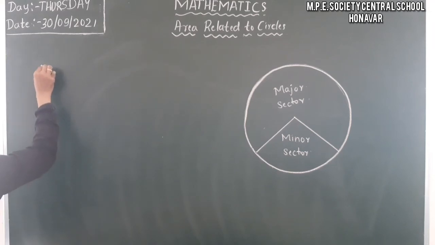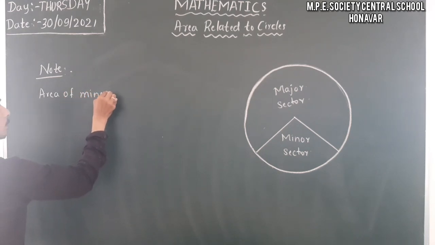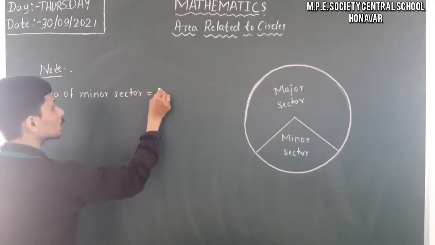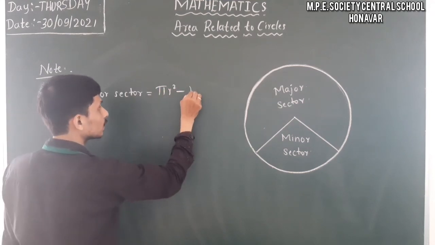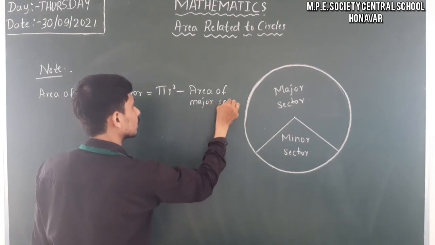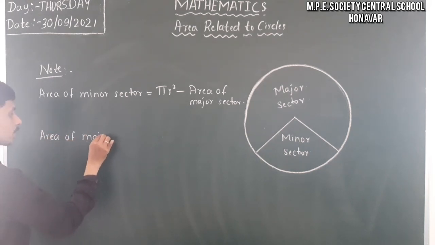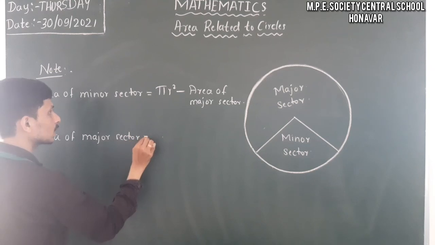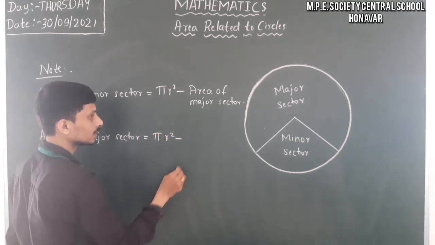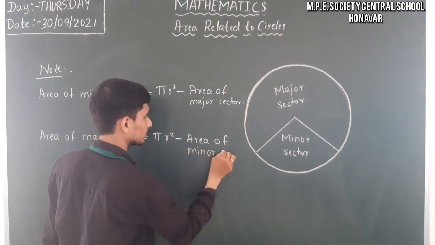Note: area of minor sector is equal to pi r square minus area of major sector. Then area of major sector is equal to pi r square minus area of minor sector.